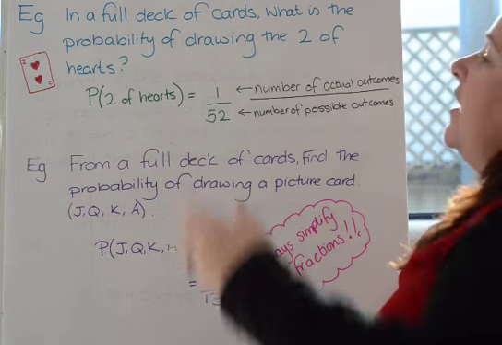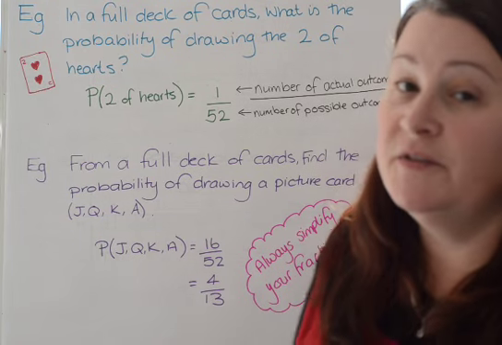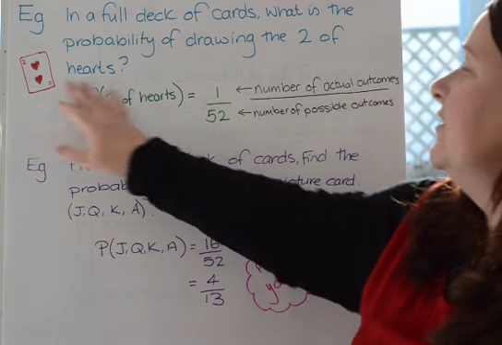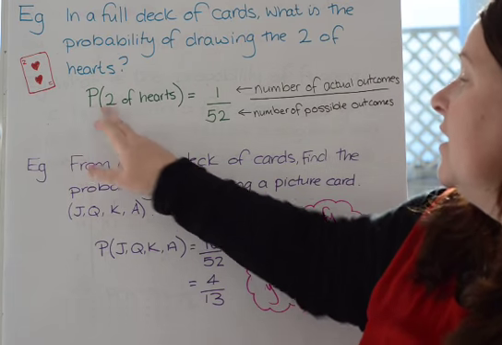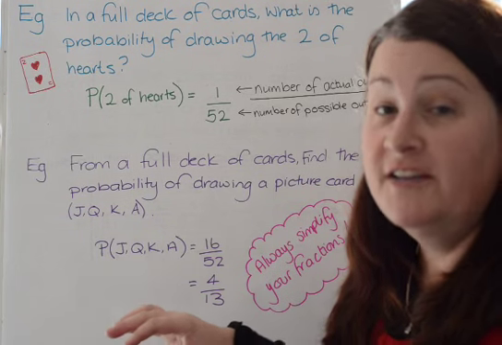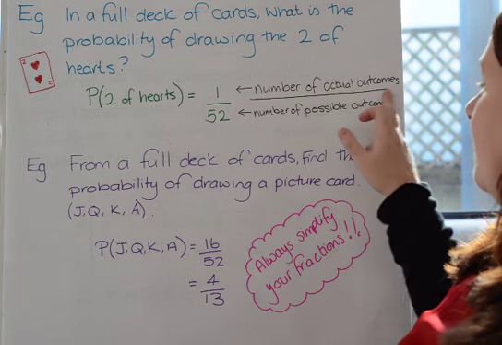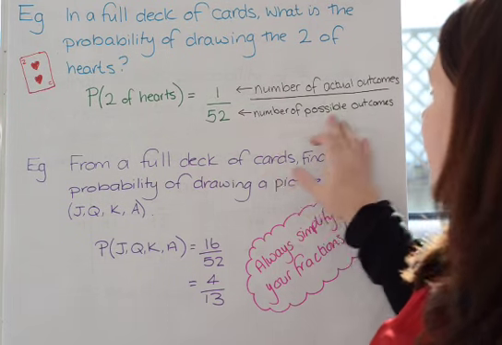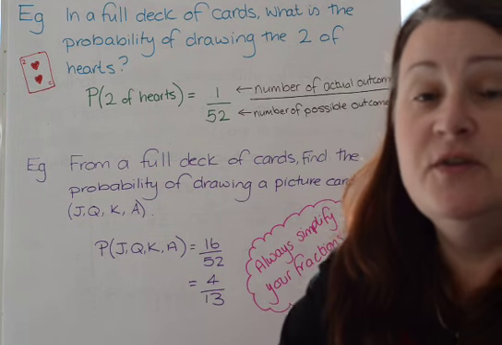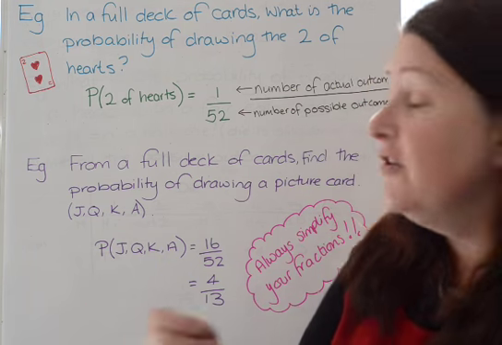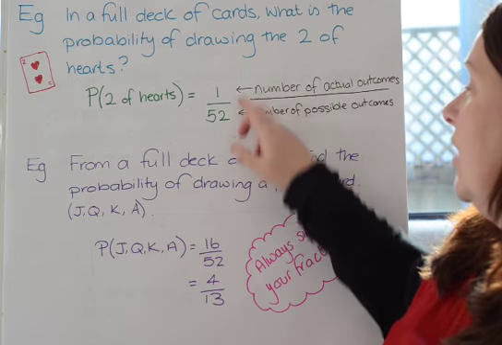For example, if I have a full deck of cards, okay, there's 52 cards in a deck, and I want to know what the probability of drawing the two of hearts is. So, probability of the two of hearts. Well, there's only one two of hearts in an entire deck, so that's the actual outcome. There's only the one, okay? There are 52 cards in the deck, so that's the number of possible outcomes. So if I had a whole pack of cards, the chances of me drawing at random the two of hearts is going to be 1 over 52.